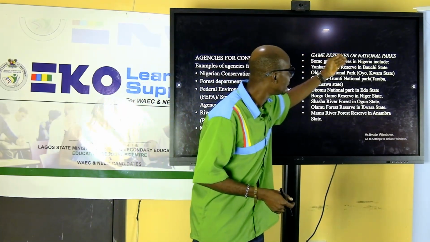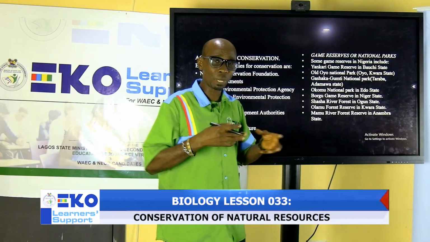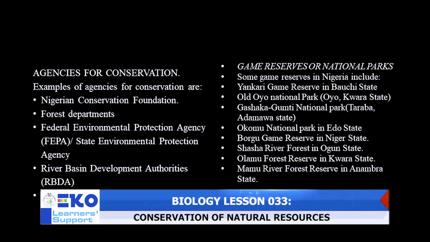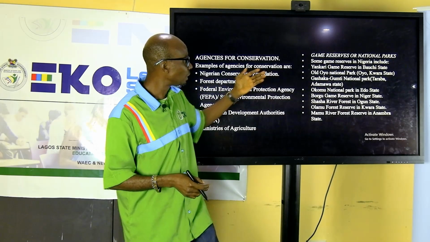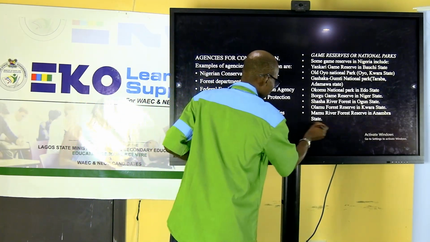These are some of the game reserves or national parks where the animals or plants are kept in their normal state. These ones are the ones we find in Nigeria. We have Yankari Game Reserve, Old Oyo National Park, Gashaka Gumti National Park, Okomu National Park, Bogu Game Reserve, Shasha River Forest, then Olomu Forest Reserve, and Mamu Rivers. These are some of the game reserves and national parks that are found in Nigeria.